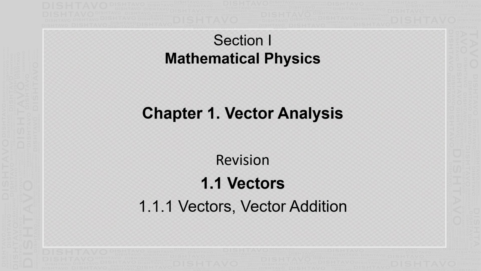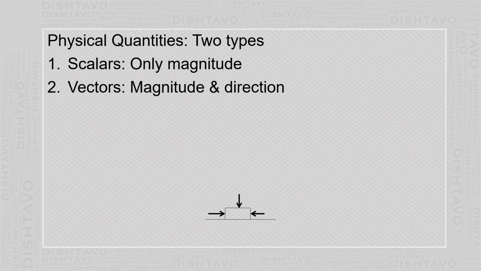To study vector analysis, we require the basics of vectors. So let us first recall the basics of vectors which you have studied in your lower class. In physics, we come across what are called physical quantities. Physical quantities are quantities which are measurable. Measurable means we can find the value of that.